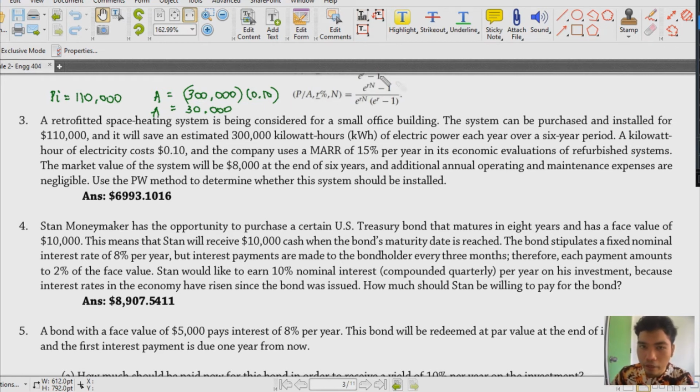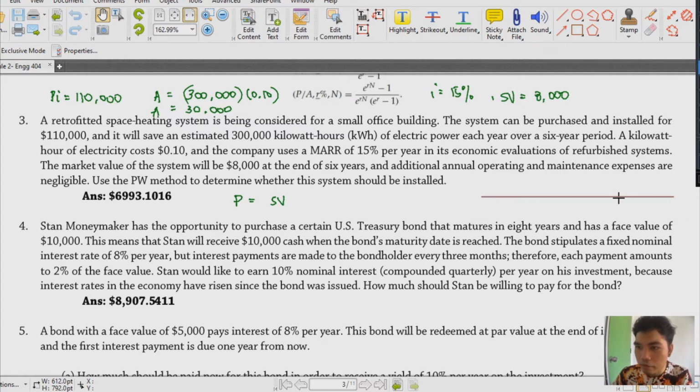And then, we have our I that is equal to 15%. Okay, and then what else? We have 8,000, that's the salvage value or the market value. So, we have 8,000 here. Now, the question is, should the system be installed? So, in short, we have to use the PW method to determine if the system is justifiable. So, from that, we can say that P is simply equal to, what was it? We have a salvage value, so we have to bring this. Do we still need to make a cash flow diagram? Let's do it quickly.